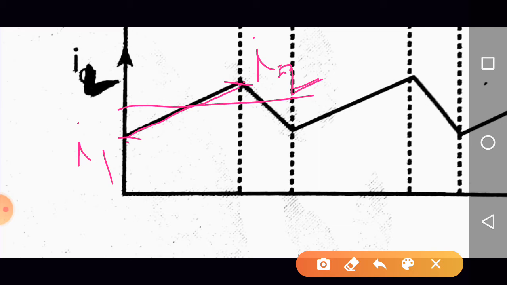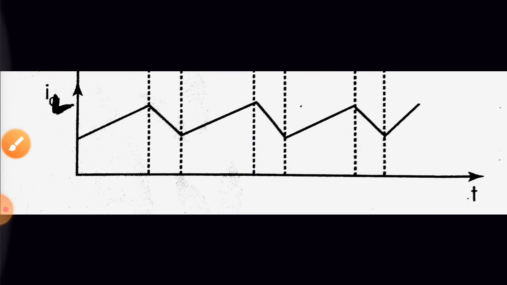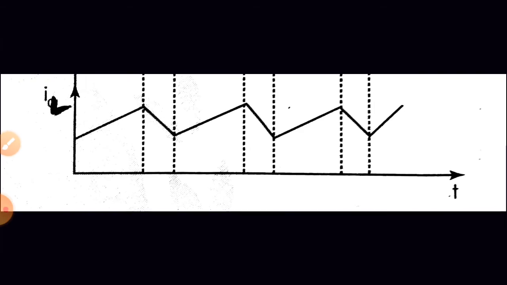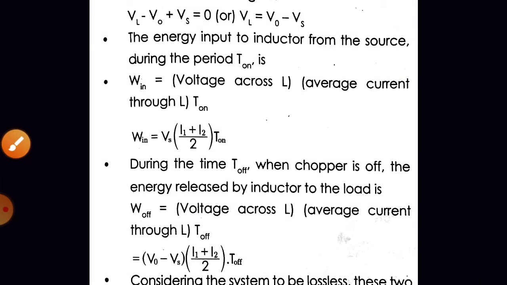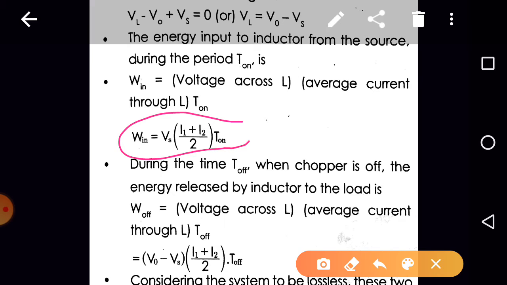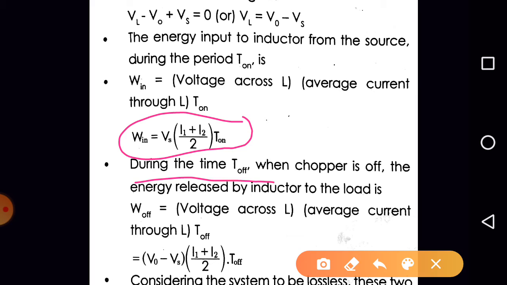So for a linearly increasing or linearly decreasing function, or waveform, the average value is I1 plus I2 by 2, right? So what is the energy stored by the inductor during the on time? It is Vs into I1 plus I2 by 2 into T on. During the off time, can we find the energy released by the inductor? Yes, again energy released by the inductor is equal to voltage across the inductor into average current flowing through the inductor into, now we need to consider the off time, that is T off. Are you getting the point?